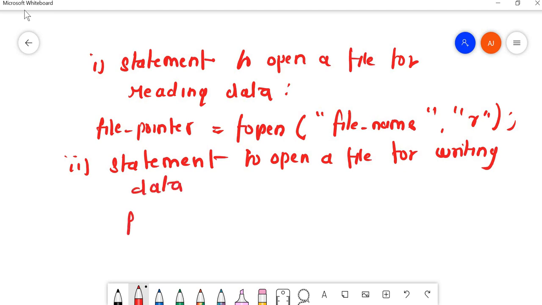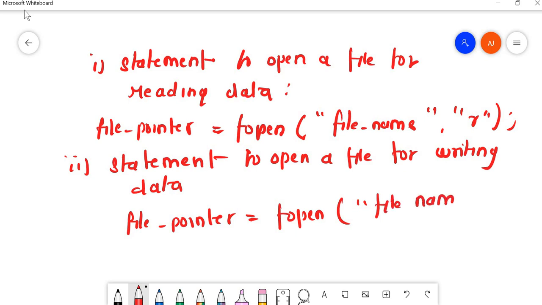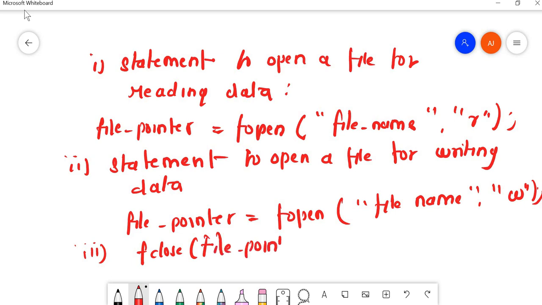It will be file pointer equals fopen followed by file name and followed by w mode. Next, for closing a file we have fclose of file pointer.